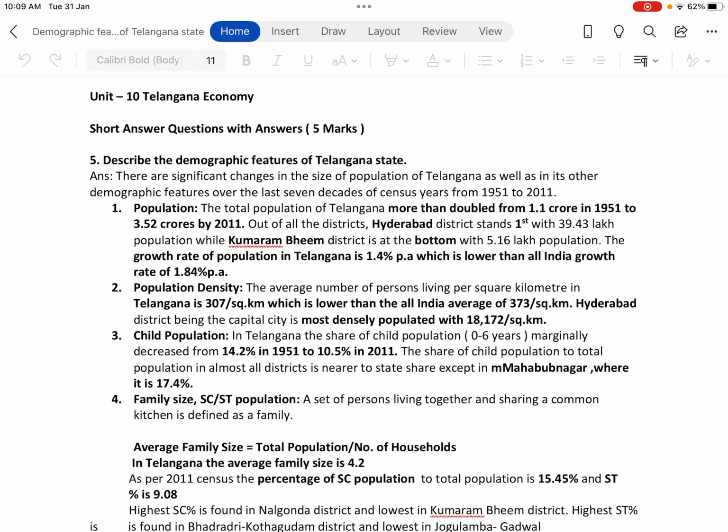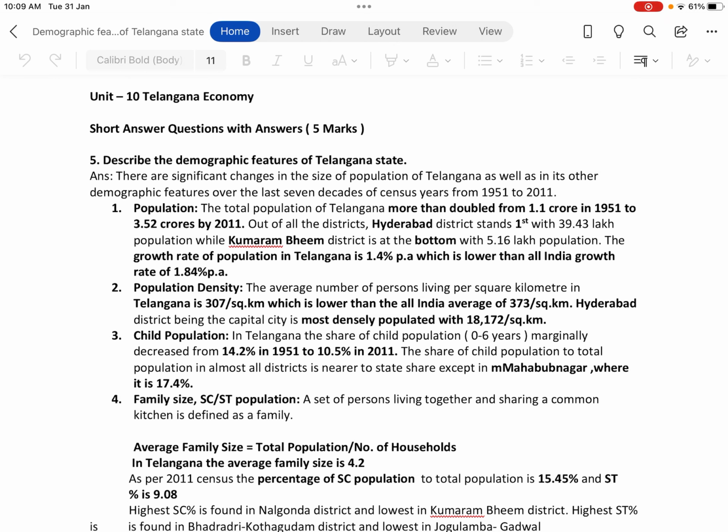As usual, describe the demographic features of Telangana state. There are significant changes in the size of population of Telangana as well as in its other demographic features over the last 7 decades of census years from 1951 to 2011. First one, population.